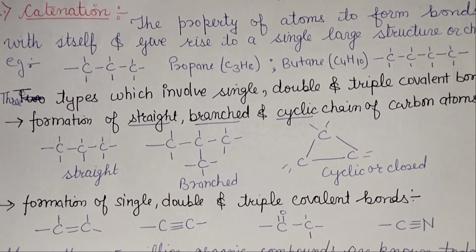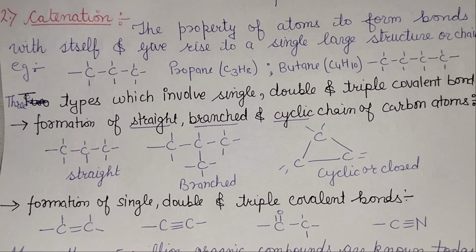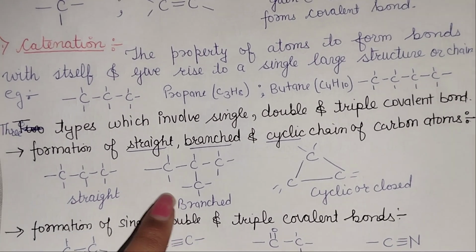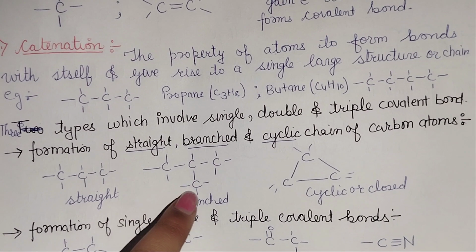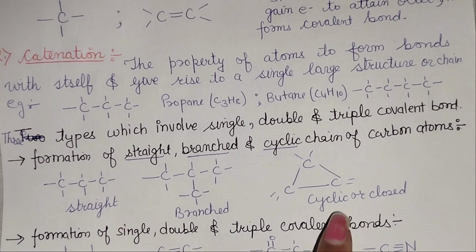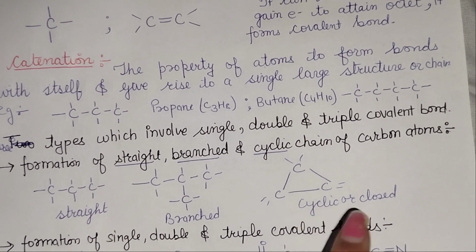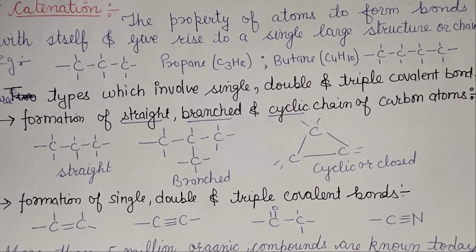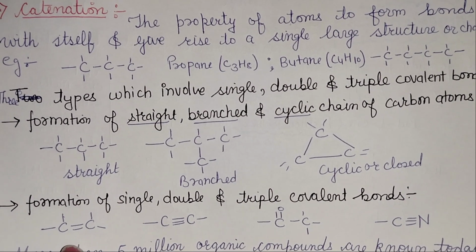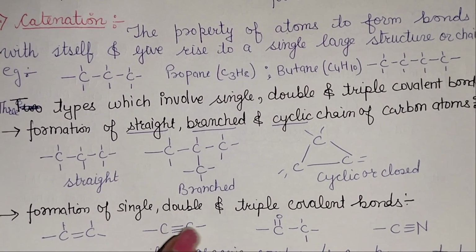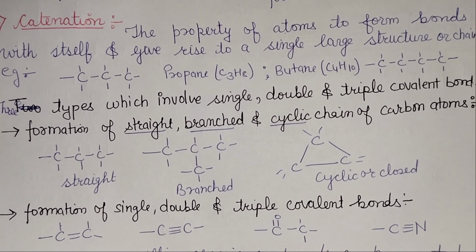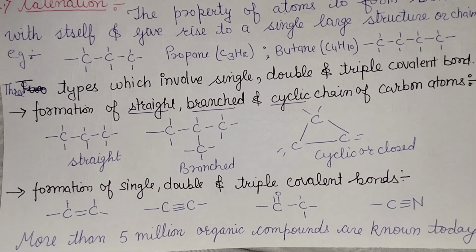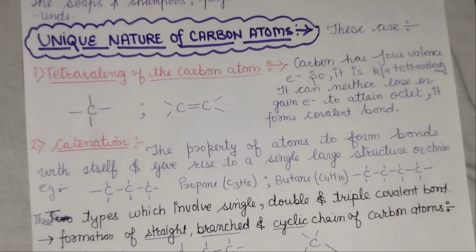So this is your straight, branched, and cyclic chain. These kinds of chains are your straight chain. All right, and these kinds of chains are your branched chain, and these are your cyclic or closed chains. The structure itself says that it is closed. All right, and all these chains, like straight chain, branched chain, and closed chain, can be formed by single, double, and triple bonds. More than 5 million organic compounds are known today. More than 5 million.